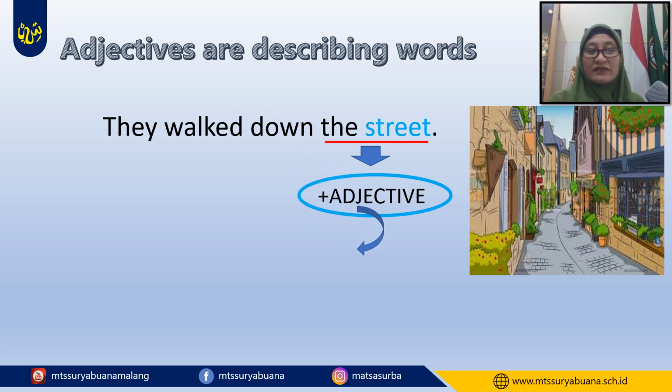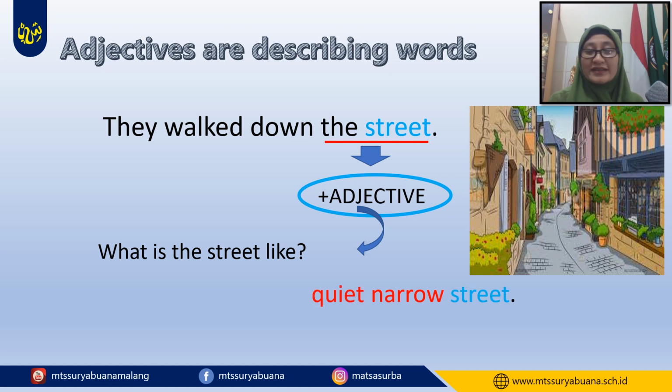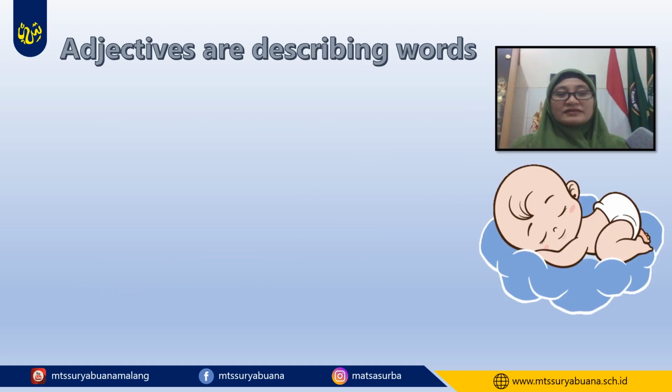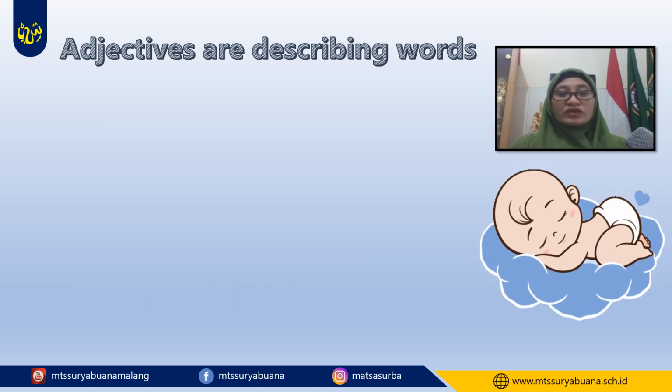The adjective that can describe what the street is like: narrow and also quiet. A quiet, narrow street. So we can say they walked down the quiet, narrow street. You can see here we can add more than one adjective to modify the noun. Let's have more examples.